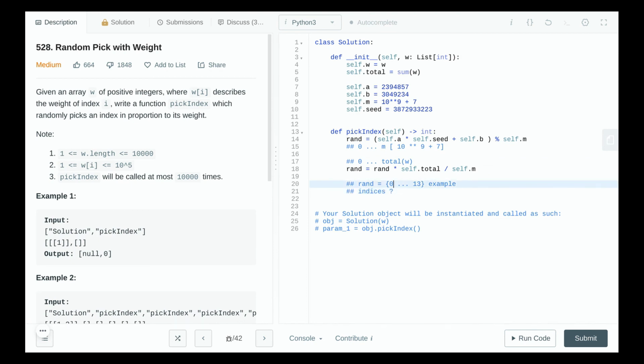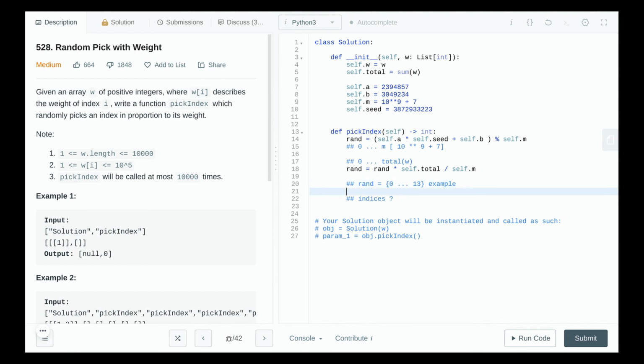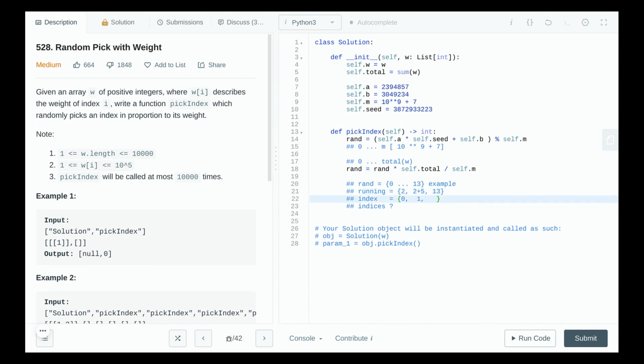So what we need is a running sum which says something like this. So we have 2, 7 and 13. So this is a bucket 2. So if our random number falls between 0 to 2, we'll assign it 0, and this is 2 plus 5. We'll assign it 1, and here we'll assign it 2. So 2 plus 5 plus 6. So if a random number falls between 1 and 2, we'll output 0. If a random number falls between 2 to 7, we'll assign it 1. And if a random number falls between 8 and 13, we'll assign it 2. So we need to find out where our random number is falling.